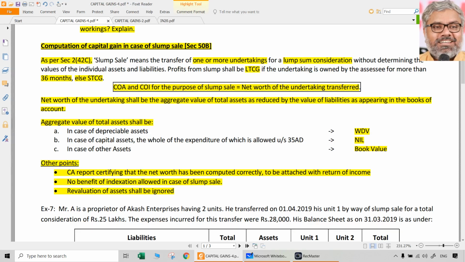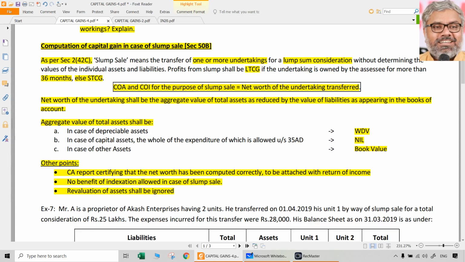Here, because the topic has come, we have to address a very important point where sometimes students will mess it up. Indexation is a benefit which is given to long-term capital assets. That does not mean that just because indexation is not there, the assets are not long-term capital assets. That is a misinterpretation people take. Indexation is not the proof whether the gain or loss arising is a long-term capital gain or short-term capital gain. No, that is not the proof.